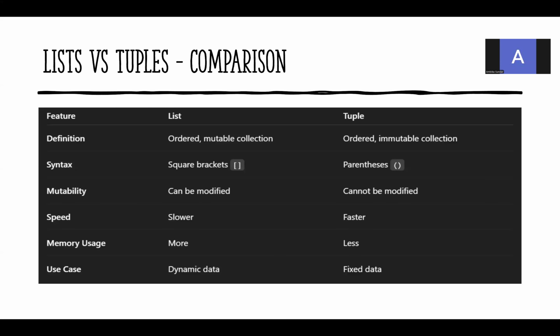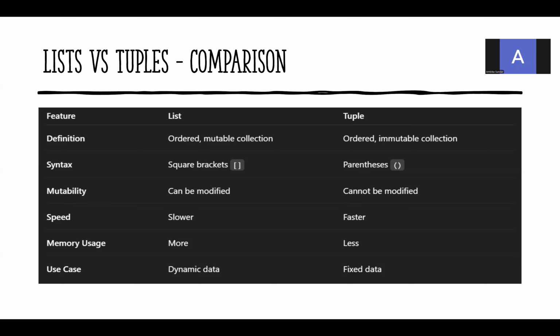So what are the differences between the list and tuples? Lists are ordered mutable collections and tuples are ordered immutable collections. You cannot change the element of the tuple. You can change the element of the list. A list always stores the items inside the square brackets. Tuples store the items inside the parentheses. You can modify the list. You cannot modify the tuple.